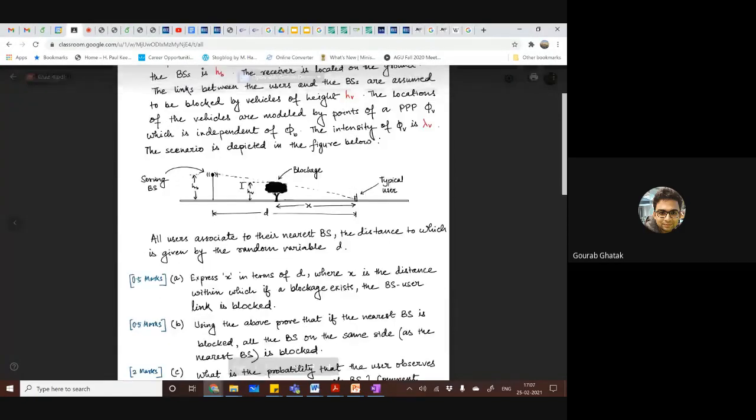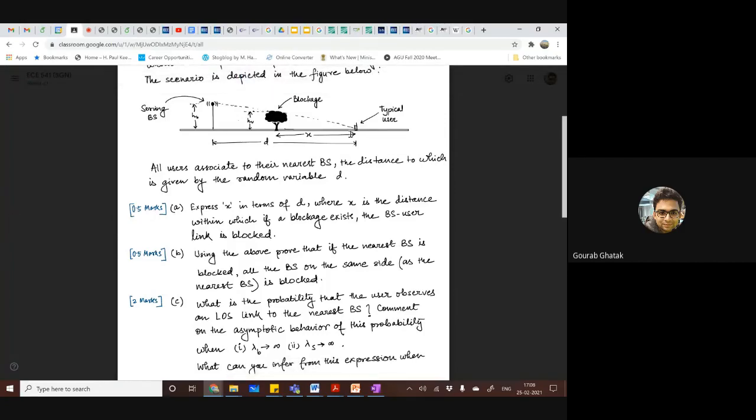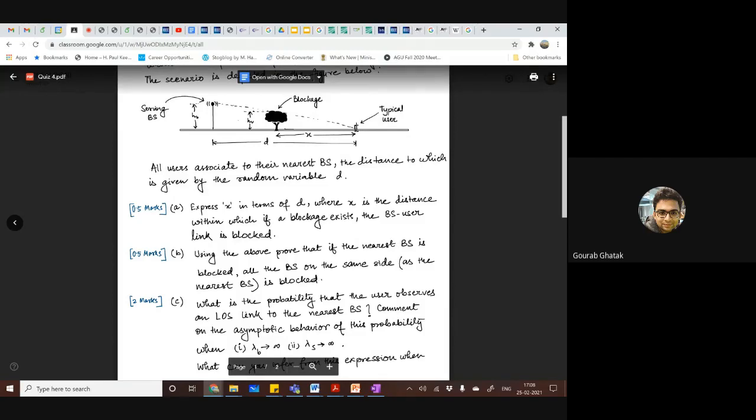So a couple of things that you have to address. We are looking only from the perspective of the typical user and its associated base stations. We have not gone into characterizing the interference and so on. So only the user, suppose it is located at a distance of d from its serving base station, you have to find out where a blockage, if present, will create an obstruction in that link.